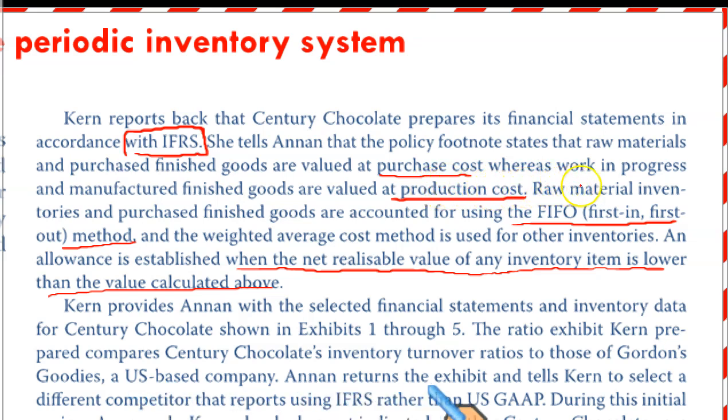Anand returns the exhibit and tells Karen to select a different competitor that reports using IFRS rather than US GAAP, because an IFRS versus IFRS comparison makes sense. IFRS versus US GAAP, there will be some adjustment needed, so it will take more effort. So he says, find some other competitor that is IFRS compliant.